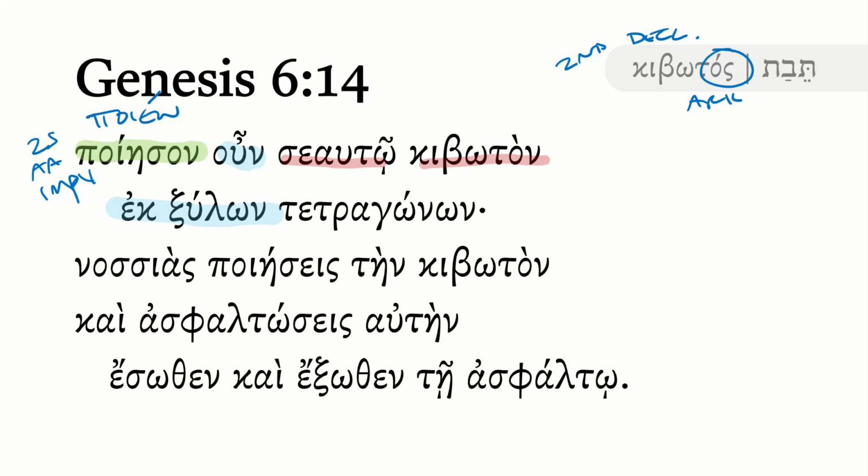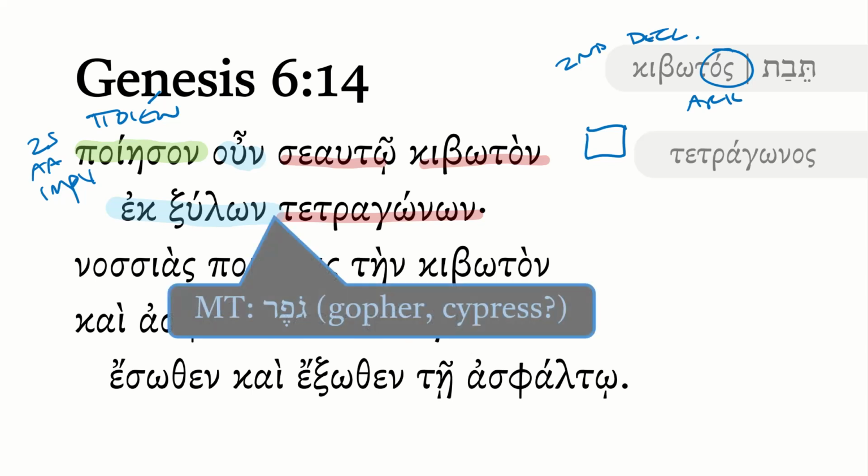So from the woods, if you will, notice it's plural, and it's tetragonon. Tetragonos means rectangular or square. And most likely what that is referring to is it being trimmed or hewn in some way. It's prepared wood. Now, that may not sound familiar because if you're used to reading Genesis 6 in the English from the Masoretic, you'll probably read something like gopher wood or cypress wood because the Hebrew in the Masoretic is gopher there. And scholars are still debating what exactly that actually is.